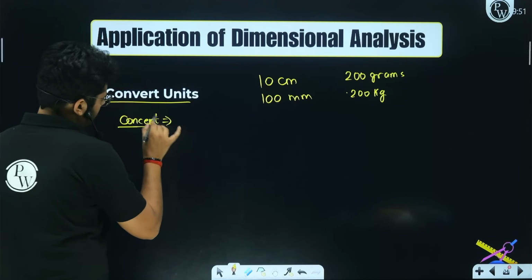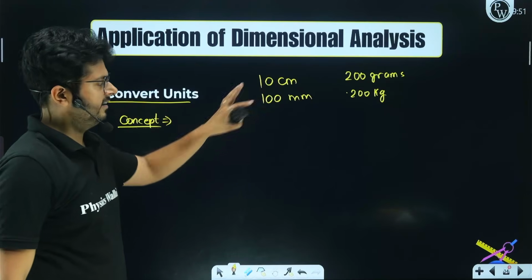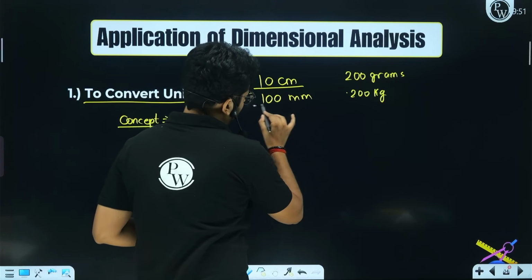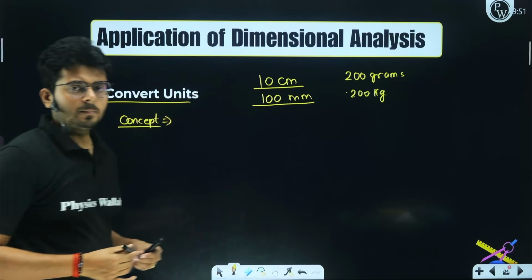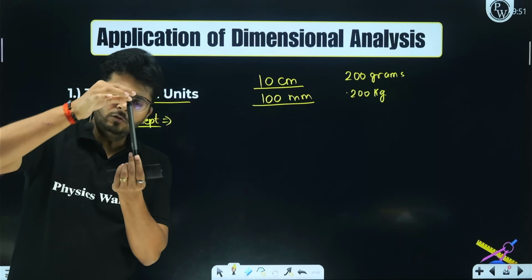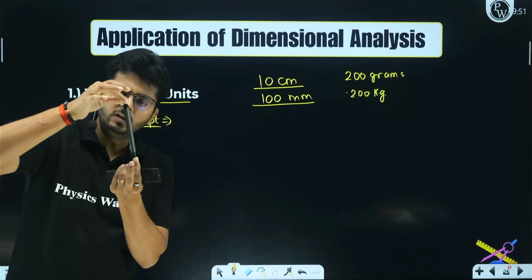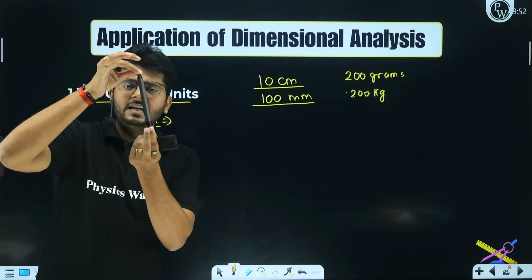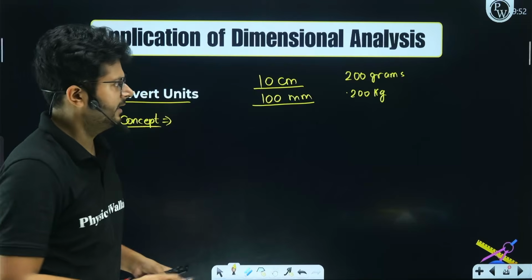What is the concept in this? So 10 centimeter, 100 millimeter. Can I say that 10 centimeter or 100 millimeters are representing the exact same value? If I am calling the length of this pen 10 centimeter, or I am calling the length of this pen 100 millimeter, I am saying the same thing. They are representing the same value, right?